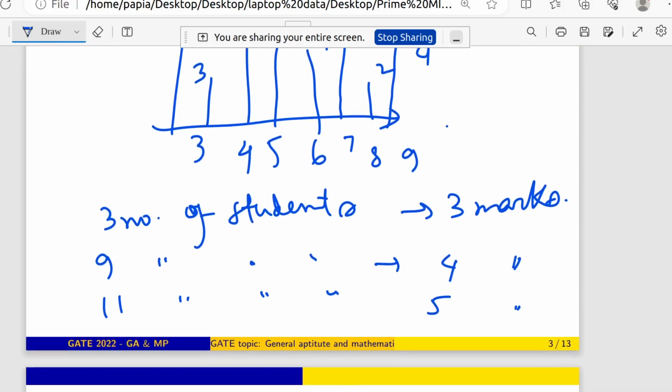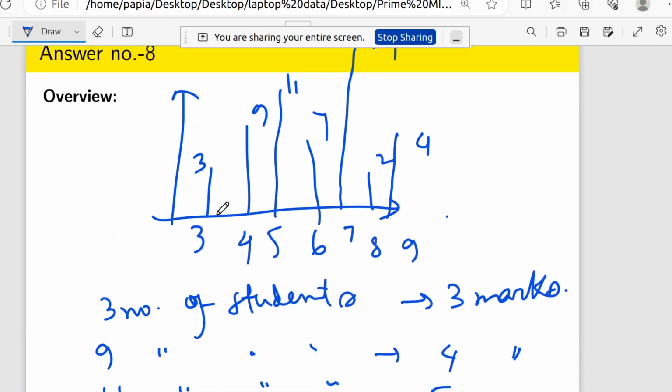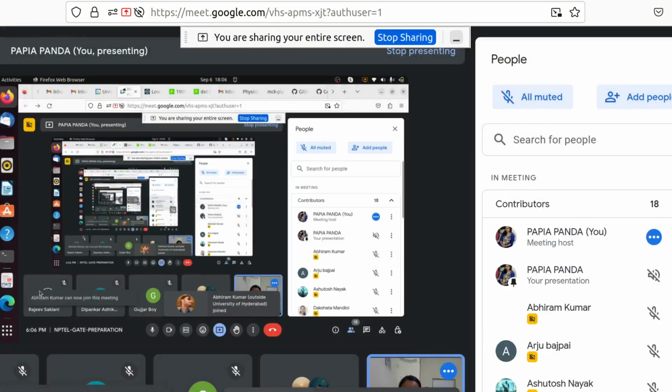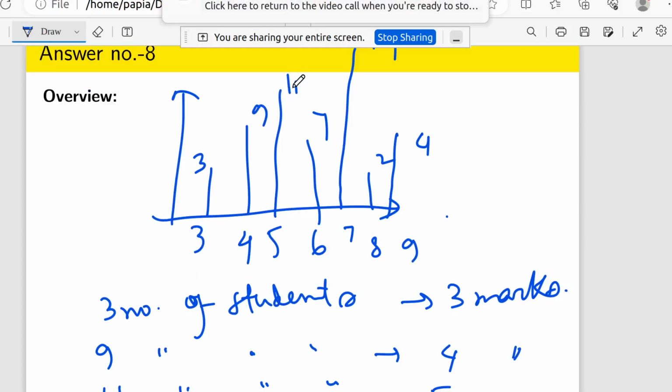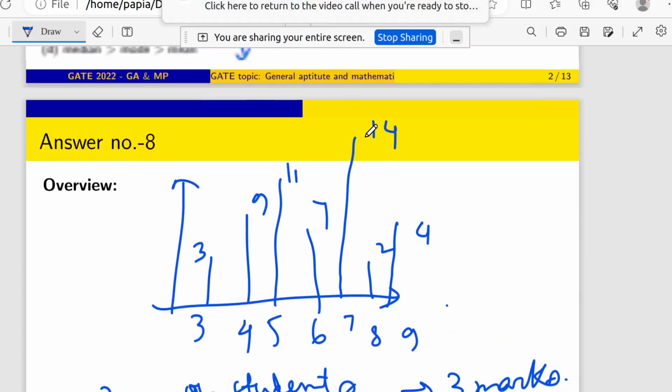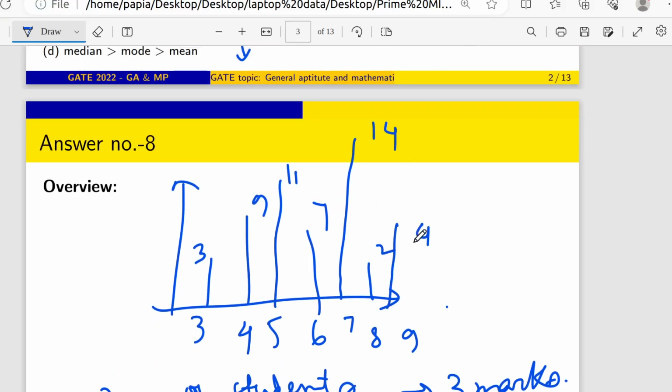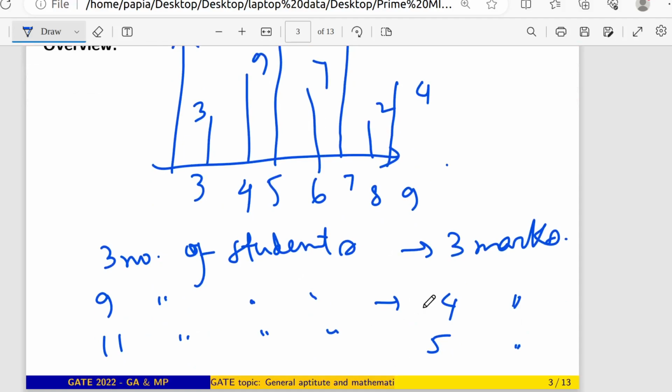At the very first, if we want to calculate the mean, what will the mean be? Let's say here 3 students get 3 marks. That means as a whole how many marks will there be? 3 into 3, that means 9 marks. Similarly 9 into 4, then 11 into 5, then 7 into 6, then 14 into 7, then 2 into 8, and after that 4 into 9. So as a whole that many marks will be there, and it will be divided by the number of students. How many students are there?